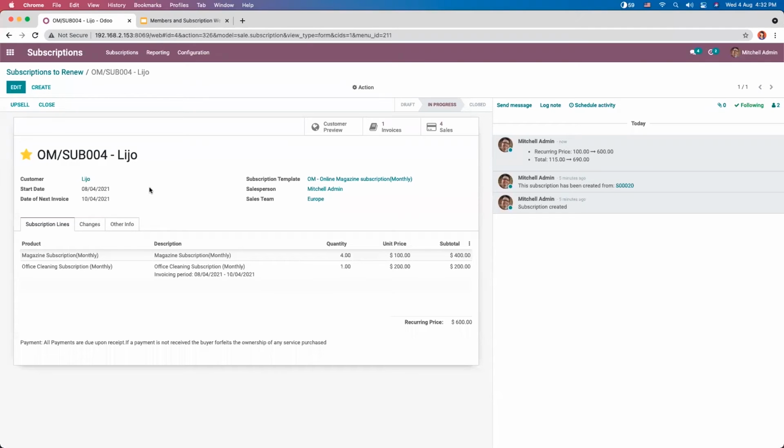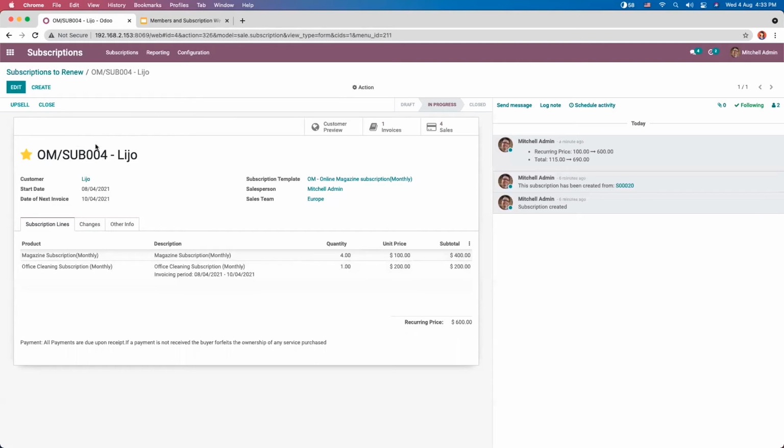So here you are able to create a single subscription with multiple services. Here we have multiple services and you can have a single monthly invoice with a pro rata of different services. So here if you want a different subscription date, then you have to create a different subscription. That is, if you want this office cleaning with a different subscription date, then you have to create a new, different one. So that's how we upsell a subscription.